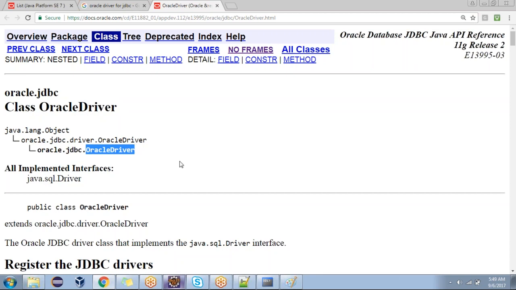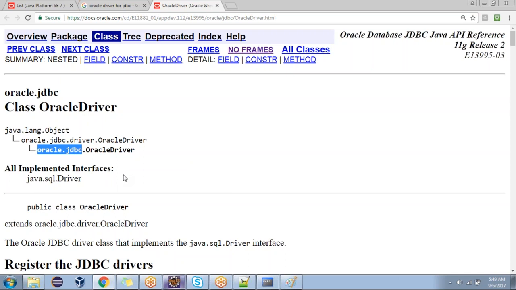I'm showing you and asking you guys. I'm presenting in front of you and I'm asking you. Already I told you, if a word is starting with a capital letter, either it can be a class or it can be an interface. What is it showing? Class. Tell me, what is Oracle or JDBC now? It's a package. Excellent.